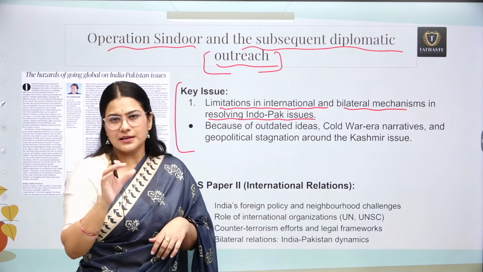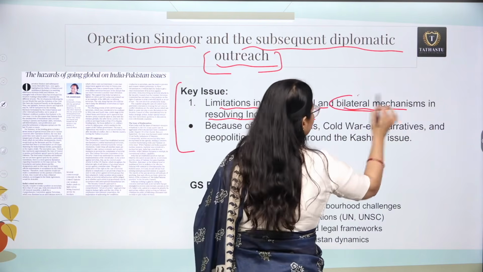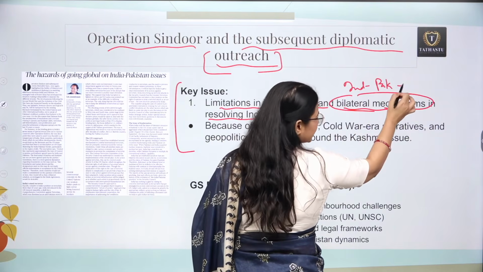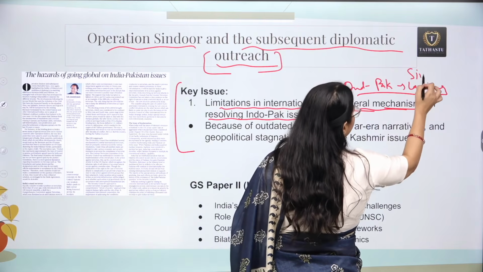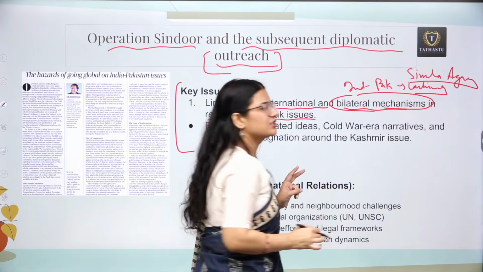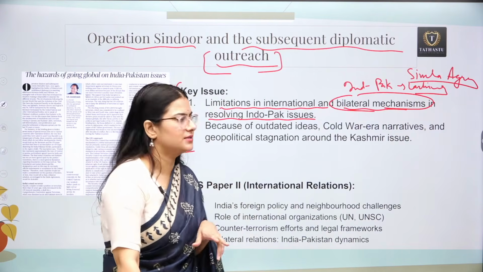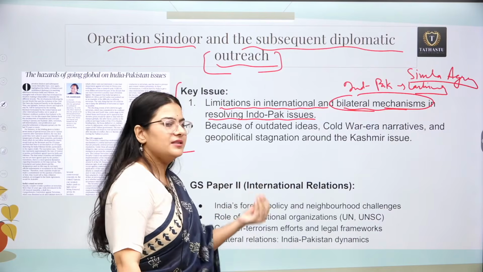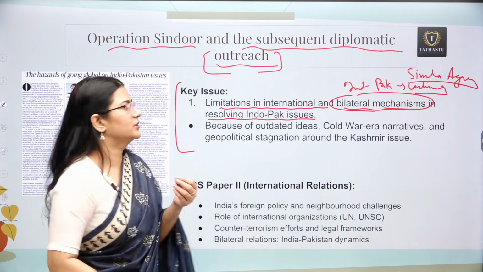The India-Pakistan issue can be resolved on two lines. First, there can be a bilateral mechanism, that is, between India and Pakistan only. We are lacking on it. Why? The Shimla Agreement is there obviously, but we can say it doesn't have much value, because after that so many conflicts between India and Pakistan have happened. Again, by bilateral means it is not very feasible for us to resolve this issue.